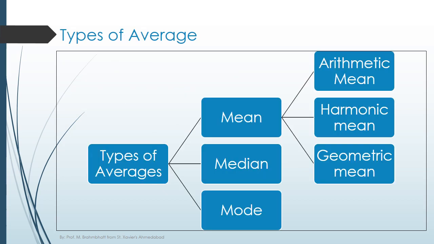Let us discuss the types of average. There are mainly three types of average, namely mean, median, mode. The mean is further categorized into three different categories, namely arithmetic mean, harmonic mean, geometric mean.